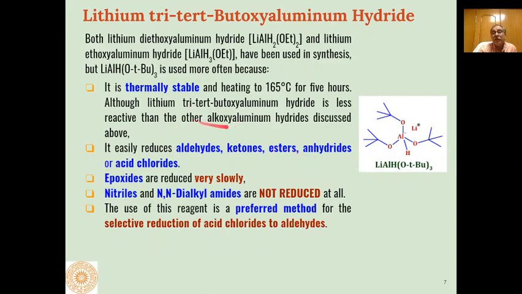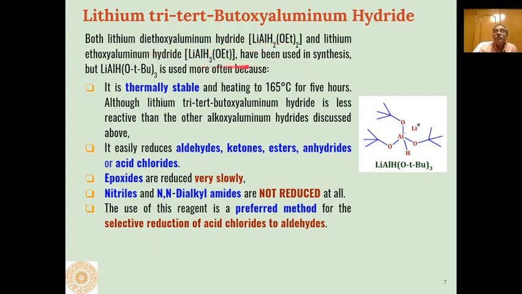And even we can get lithium diethoxy aluminum hydride and lithium ethoxy aluminum hydride, where only one of the hydrides is replaced by ethoxy group. Here two hydride groups of lithium aluminum hydride are replaced by two ethoxy groups.